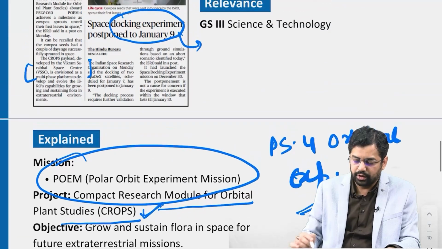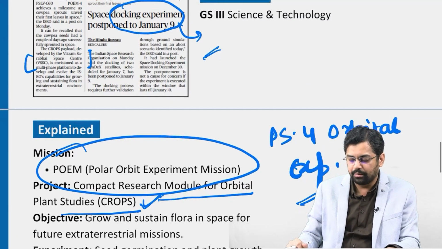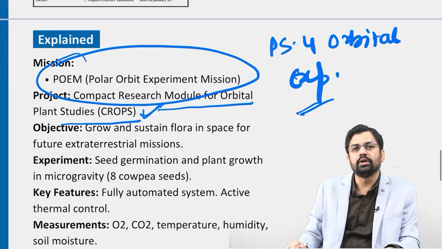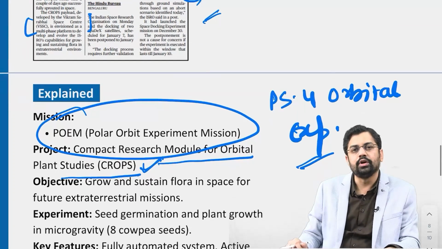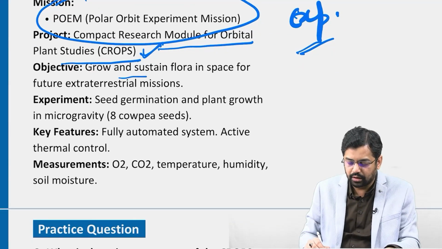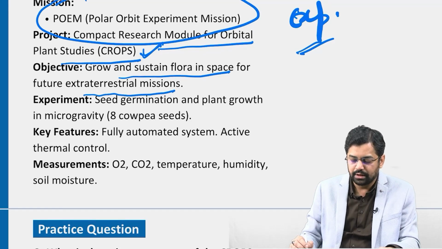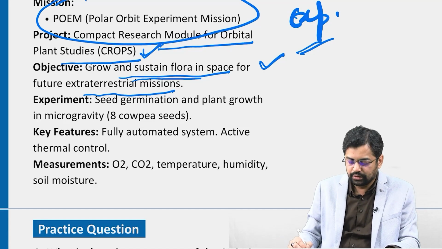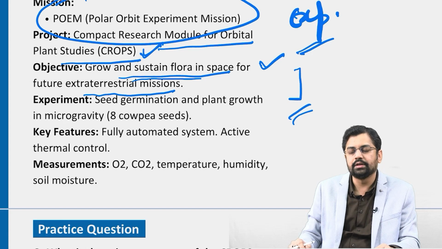The other achievement is going to be the space docking experiment, as we have spoken about. This we are going to discuss in a day or two, as it has been postponed. So we will also discuss the docking and how this experiment is going to be another milestone. The objective of this particular experiment is to test the growth and sustainability of flora in space, so that whenever we conduct future space missions, we can have some inputs regarding that, right. So, that was the experiment which was conducted, and it is going to be in news.